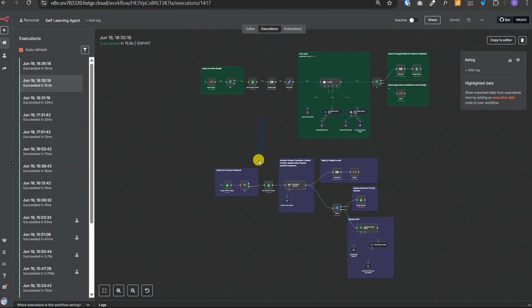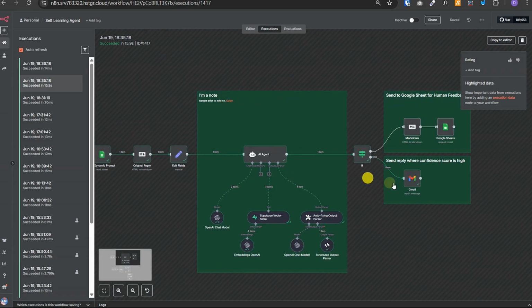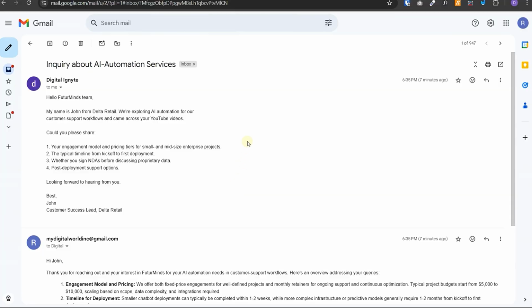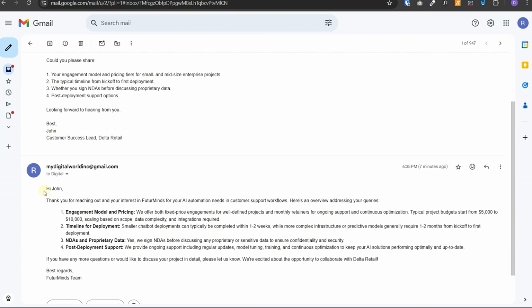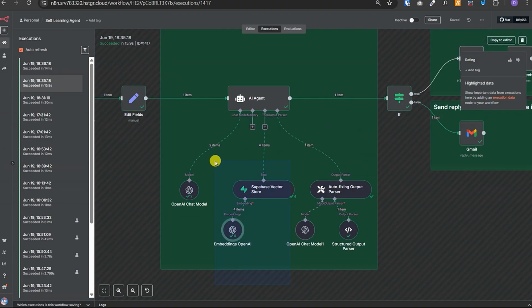So the workflow executed successfully, and what happened here is that it received the email and then the AI agent created a response and then replied back on Gmail. And this is the email thread and this is the response sent by the AI agent. And it's looking really good. Currently, the AI agent has access to the Supabase vector store where we have created embeddings for our private documents, and that's how it knows all of those details.